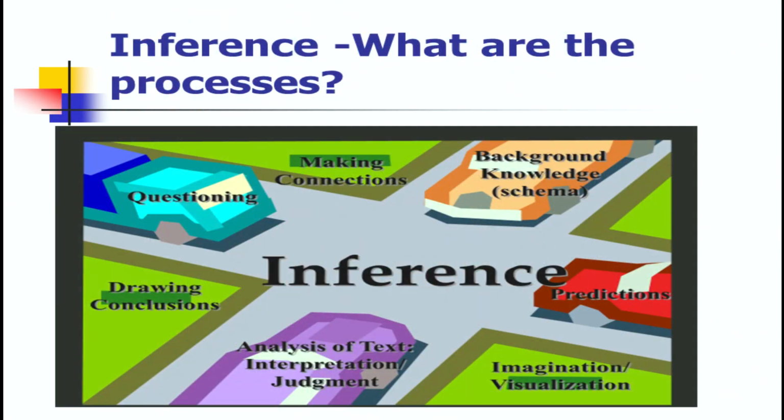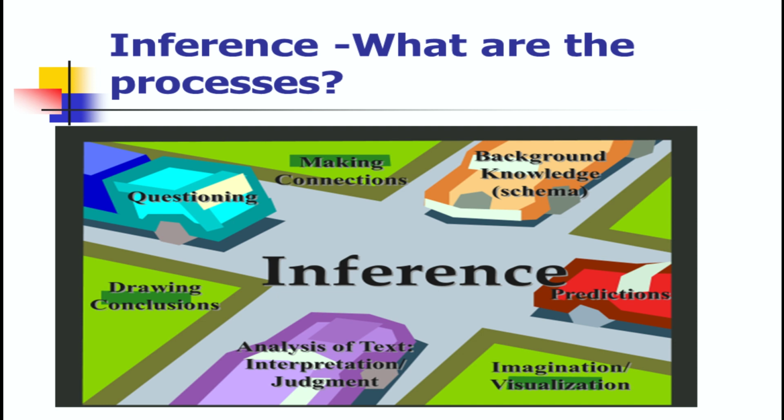All in all, making inference involves certain processes in which you need to connect the background knowledge you have with the piece of reading, when you need to do some questioning and then analyze the text by having interpretation and judgment and then visualize it.